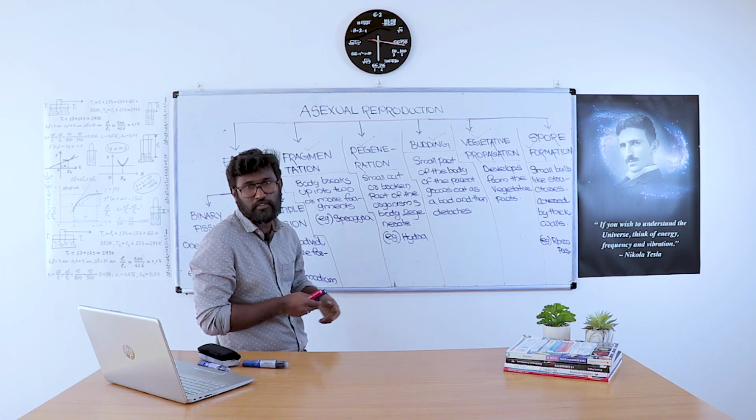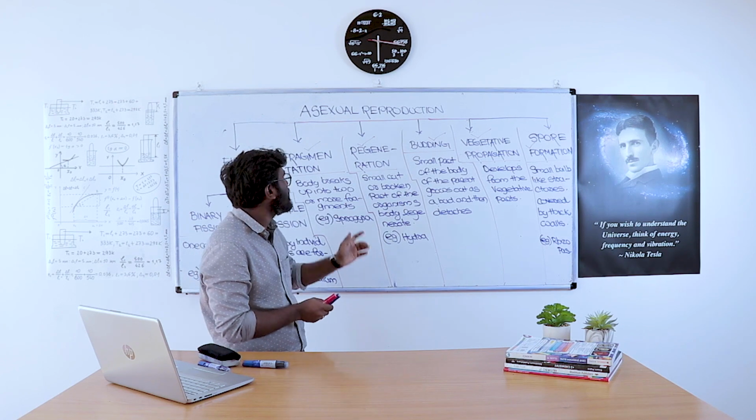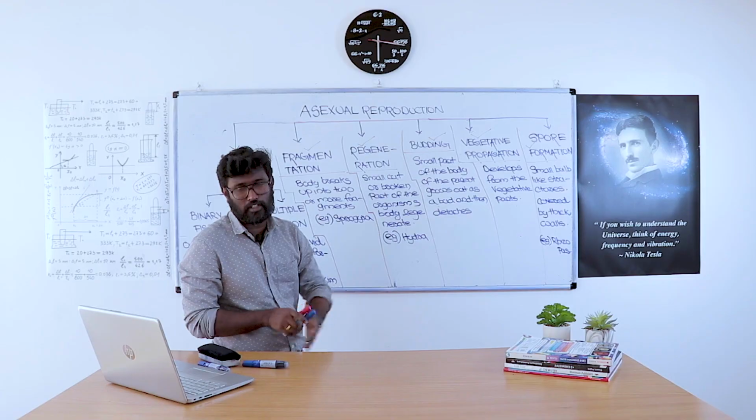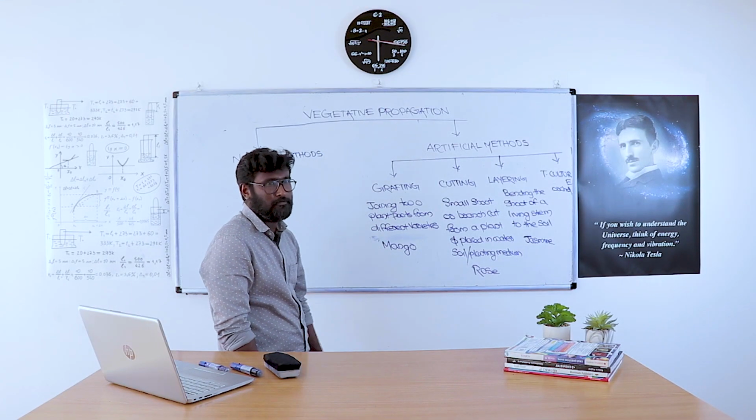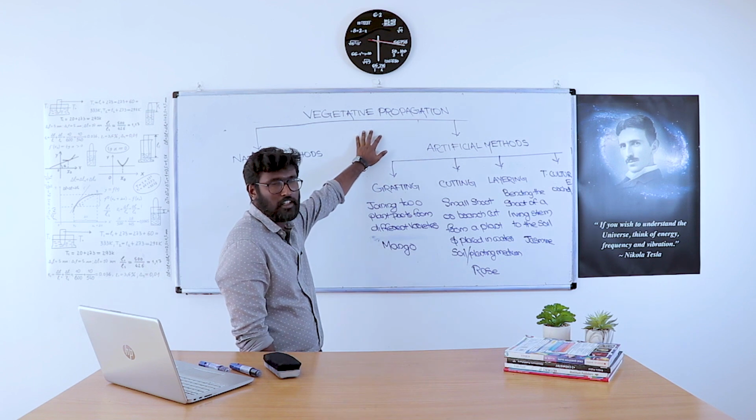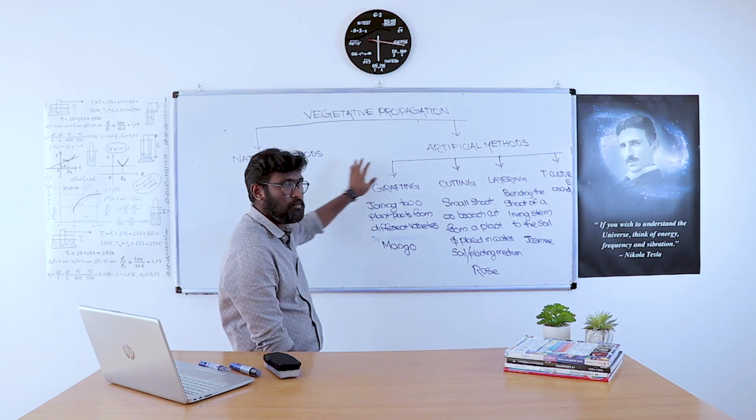We will discuss vegetative propagation in detail. That's all about asexual reproduction. Now, vegetative propagation in detail. There are two methods in the case of vegetative propagation, natural methods and artificial methods.